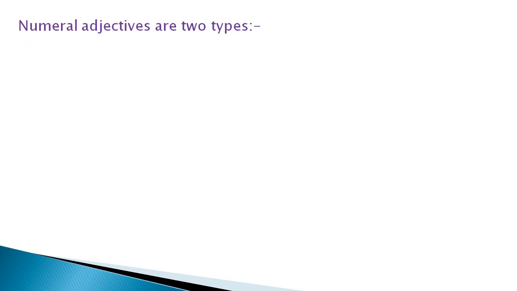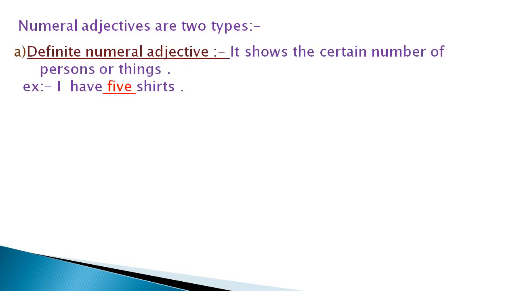Numeral adjectives are two types: definite numeral adjectives and indefinite numeral adjectives. Definite numeral adjective shows the certain number of persons or things. For example, I have 5 shirts. So I am telling the certain number of shirts, that is 5.